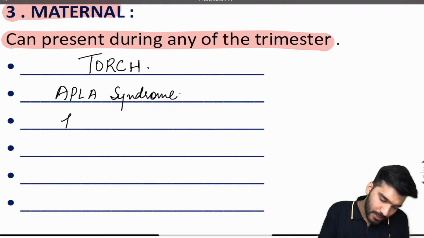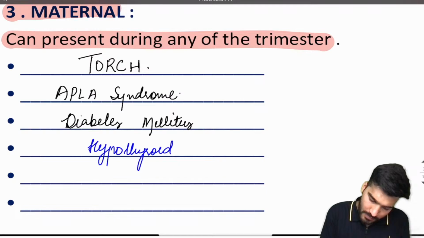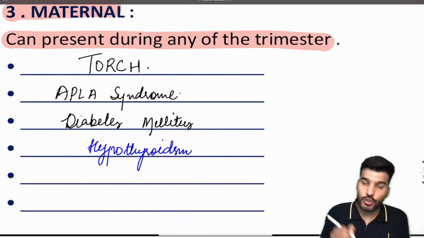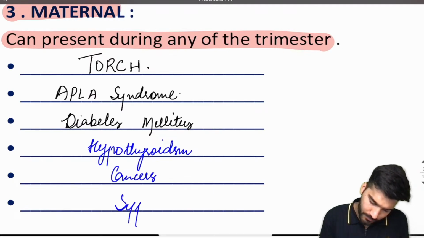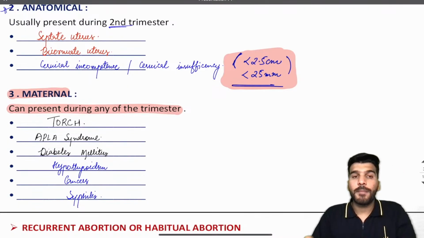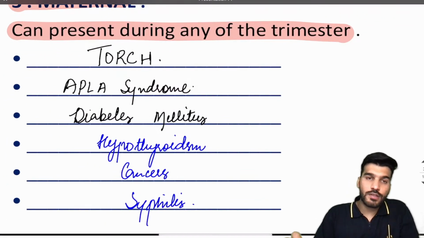Followed by that, a patient having diabetes, followed by a patient having hypothyroidism. All these conditions, if not controlled, can cause an abortion. Cancers or syphilis. These are all the maternal causes of abortion, bache.